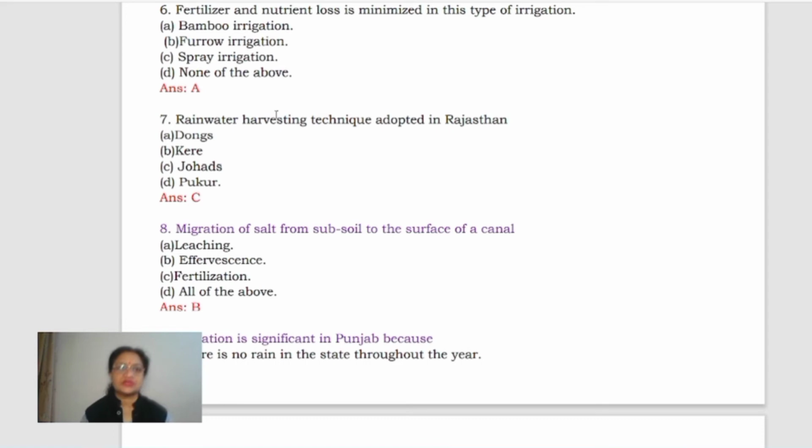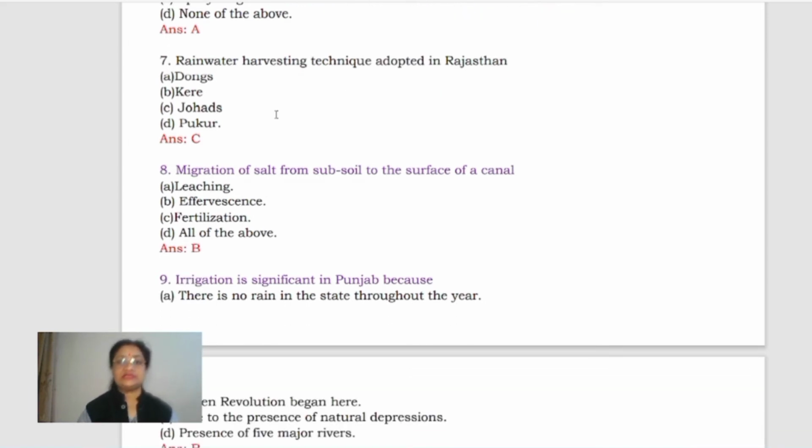Bamboo or drip irrigation are quite similar, and this is used to minimize the loss of fertilizer and nutrients, as the basic purpose is to reduce the loss of water. Okay, because it immediately gives the water to that particular plant or crop which actually needs the water, right? Now next, rainwater harvesting technique adopted in Rajasthan. Which method is used in Rajasthan? Dongs, Kere, Johads or Pukur? It is C, Johads.